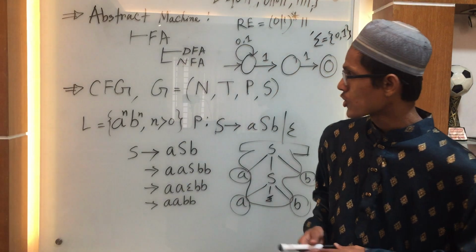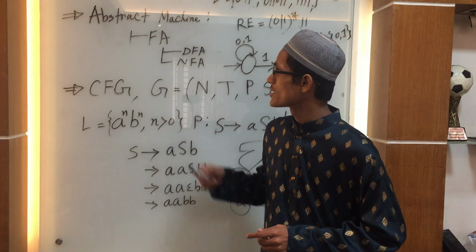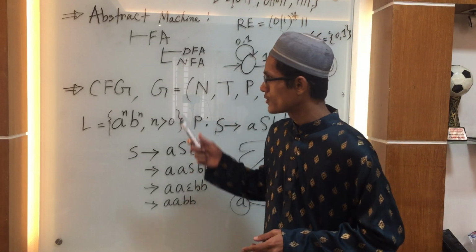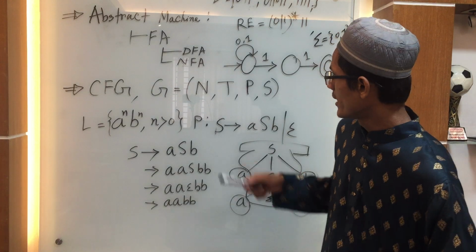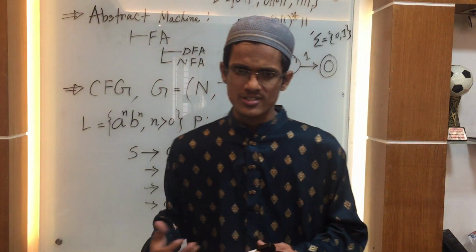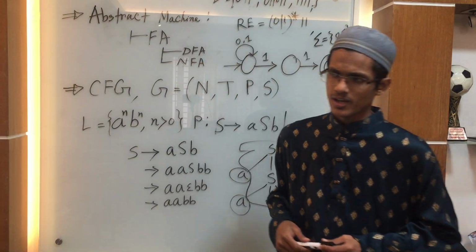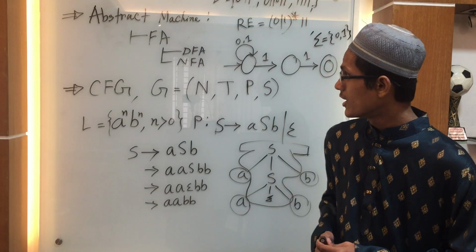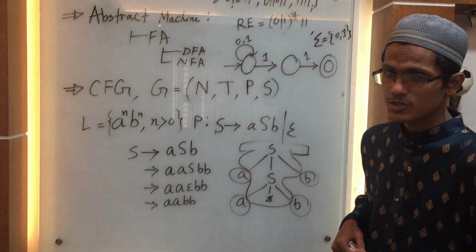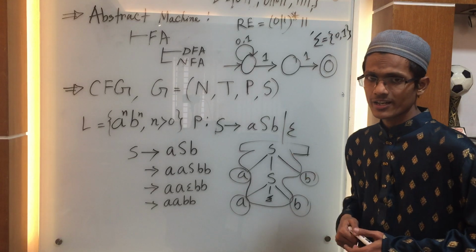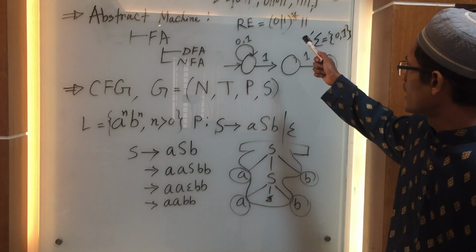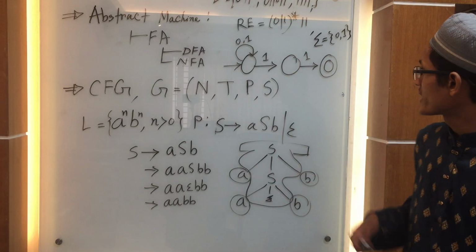So we can talk about a simple abstract machine, which is a finite automaton, a finite machine. We can further get two kinds of finite machine: a deterministic finite automaton and a non-deterministic finite automaton. Using this machine we can process simple kinds of strings or input. After processing we get an accept or reject output. For example, we get a regular expression for our regular language, a certain kind of string that can be accepted by our finite automaton machine, which is a string that ends with two concatenated 1s.